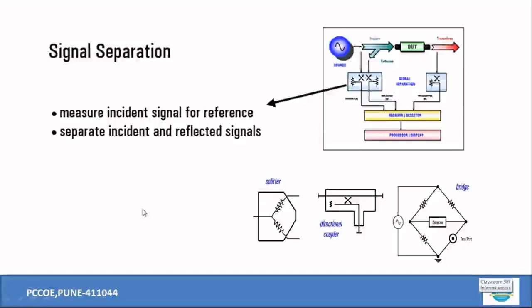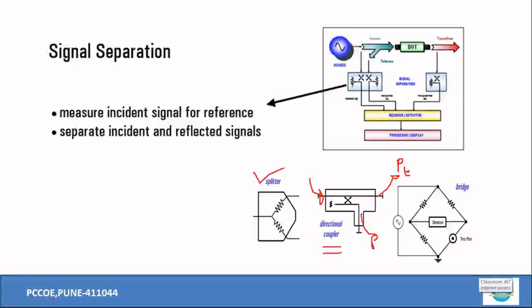right? Signal separation, as I mentioned, probably we have power splitters or directional couplers available in that particular case. You might be aware that couplers are devices which can accept the power at one particular port. Then at another port, power can be made available as transmitted power.